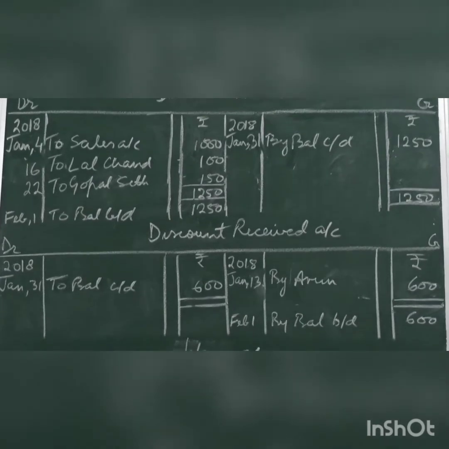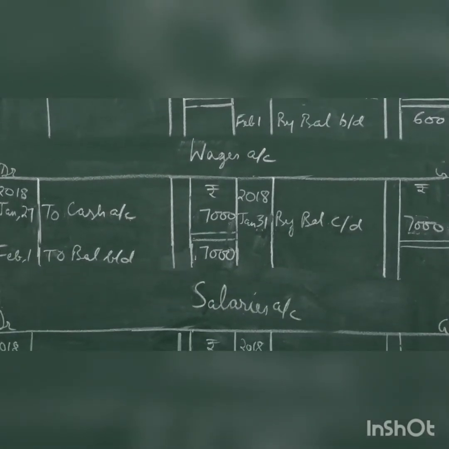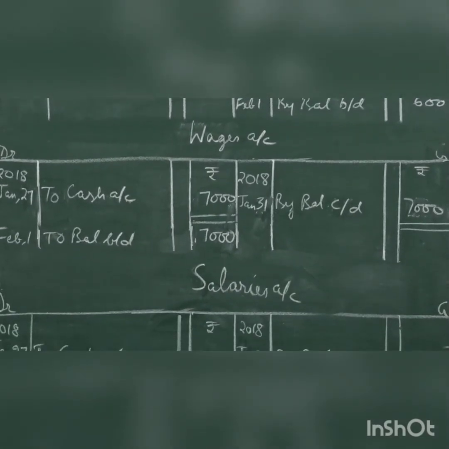Then we have wages account and salaries account respectively. Wages account is a nominal account. Debit all expenses, since wages are incurred in cash. On the debit side, 27th, to cash account 7,000. Balance by balance carried forward on the credit side, since debit is more. Closing balance 7,000. February 1st, opening balance to balance brought down 7,000.